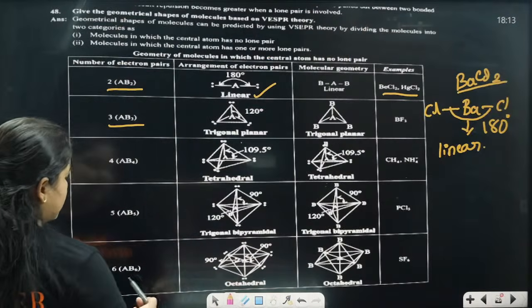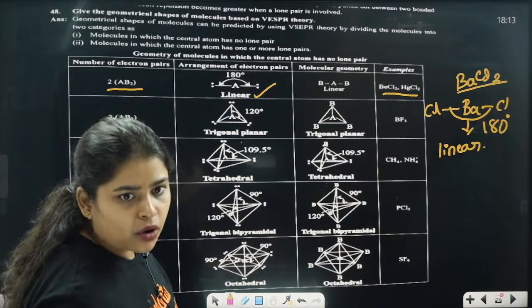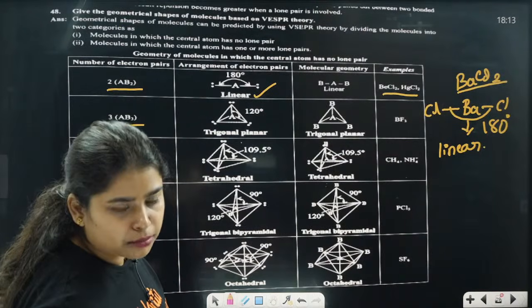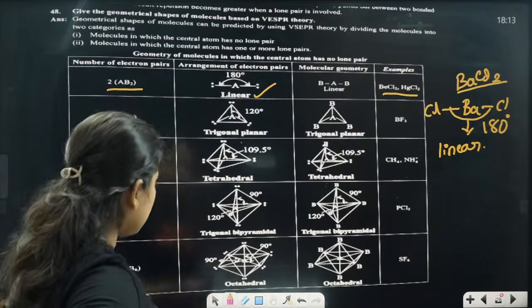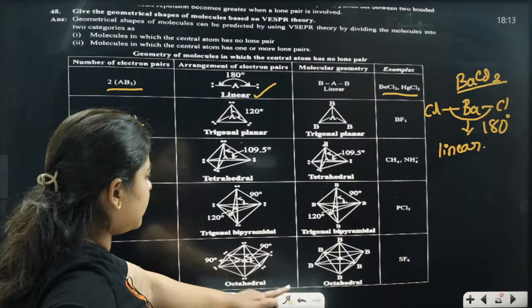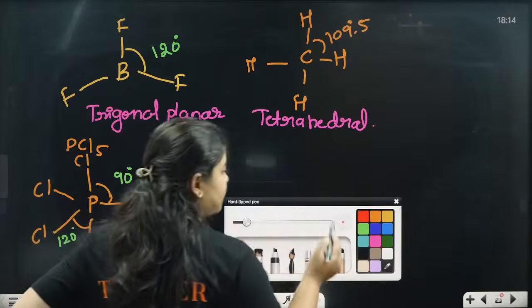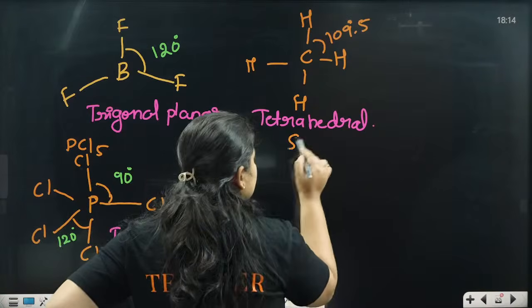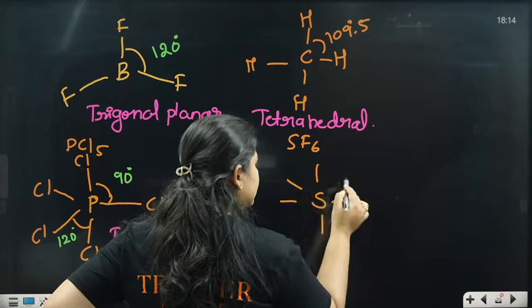Bipyramidal is done. Next comes AB6, that is going to be the octahedral. Octahedral, that is 90 degrees, everything will be at 90 degrees. We can take the example as what? SF6, okay? We can take F6. 1, 2, 3, 4, 5, 6.